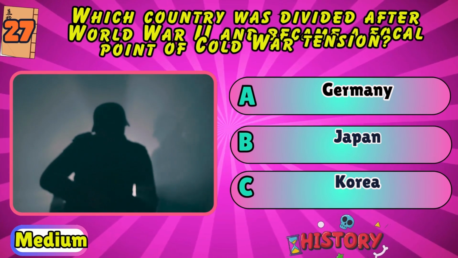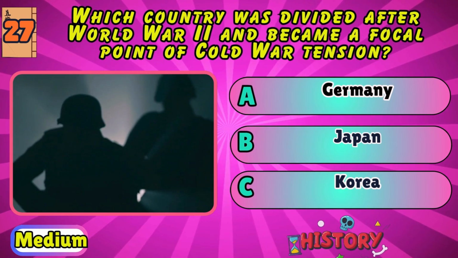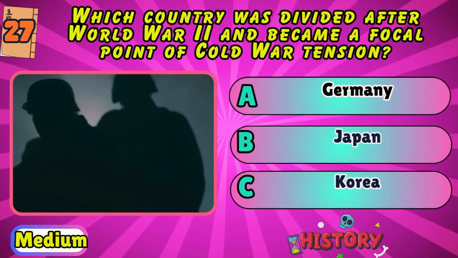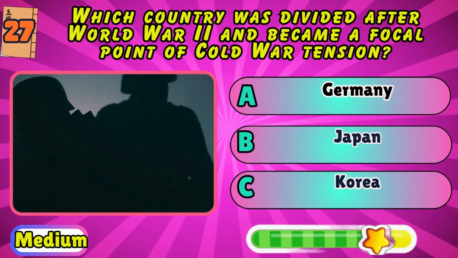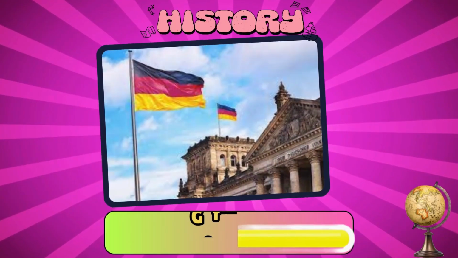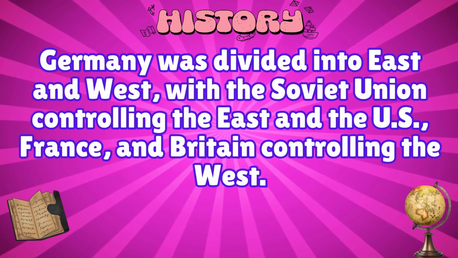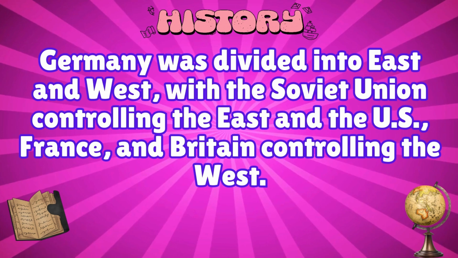Which country was divided after World War II and became a focal point of Cold War tension? Germany, Japan, or Korea? Germany. Germany was divided into East and West, with the Soviet Union controlling the East and the US, France, and Britain controlling the West.